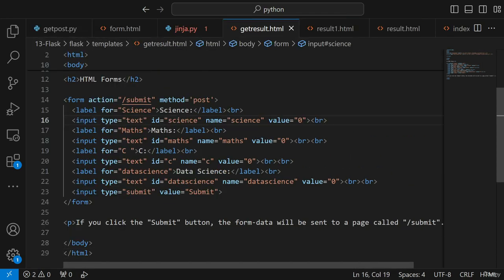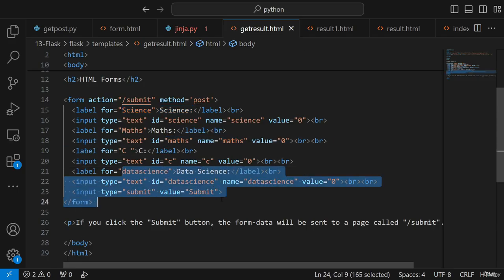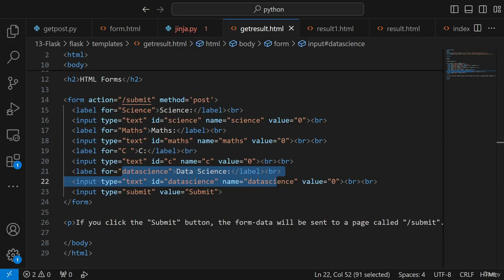Inside this entire form, you'll be able to see that I have a science text box, maths text box, C text box, and data science text box. In all these text boxes, I will put some marks, and once I put in the marks, I'll calculate the average marks. Based on the average marks, if it is greater than 50, I will go to my success route. Otherwise, I'll go to my fail route.